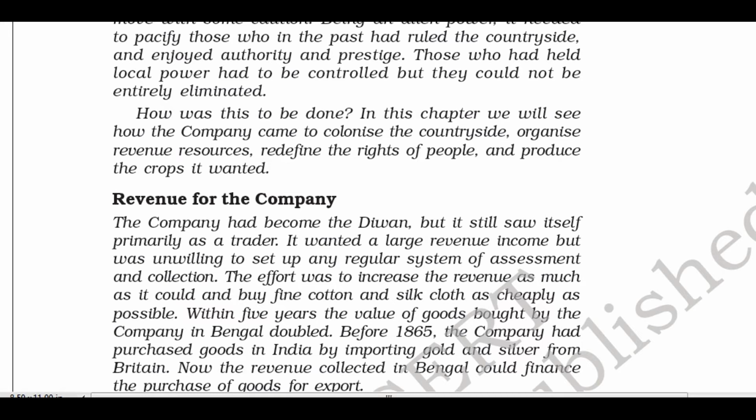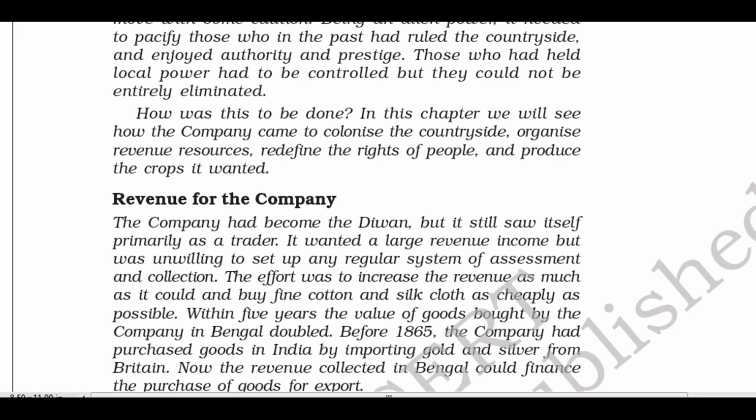So there are many ways in which the government collects the tax. Now the question comes here, why does the government collect the tax? The government collects the tax because that is the source of revenue for the government for functioning. So government can function only with the help of tax collected by the government from the people.